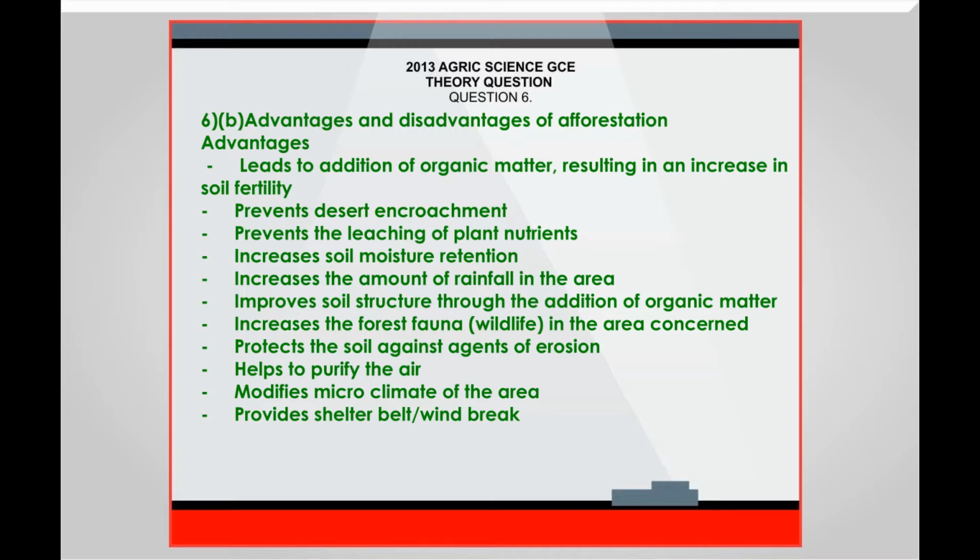6B. Advantages and disadvantages of afforestation. The advantages are: leads to addition of organic matter, resulting in an increase in soil fertility. Prevents depletion of plants' nutrients. Prevents desert encroachment.